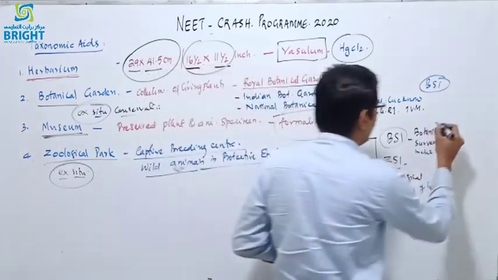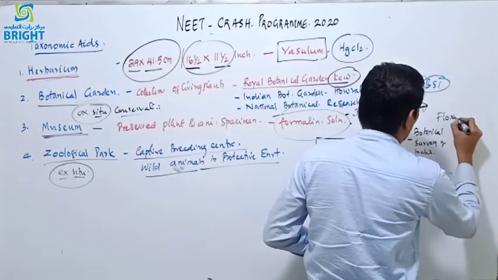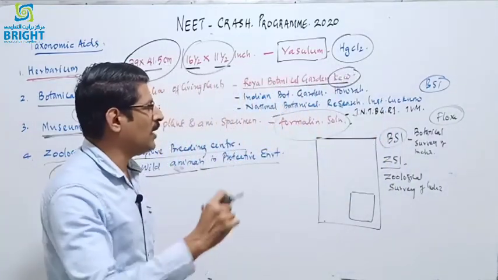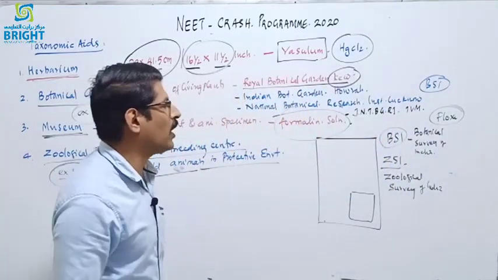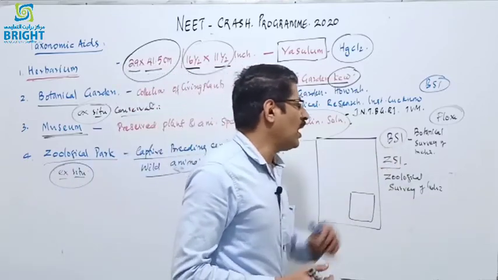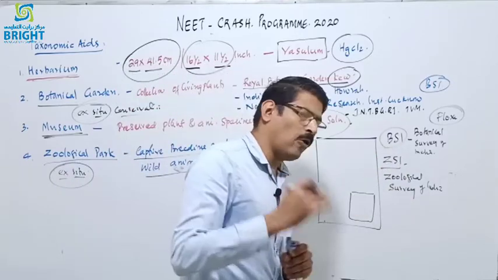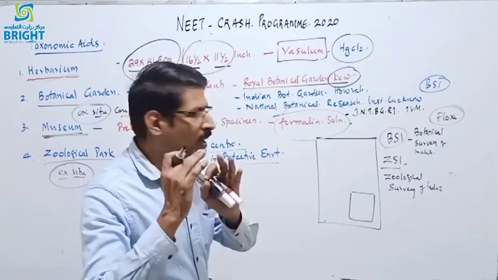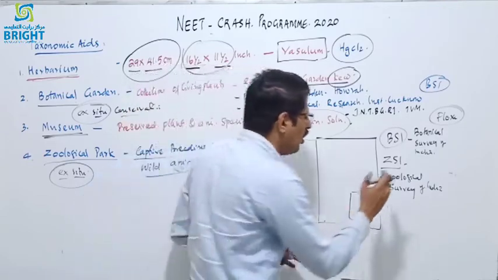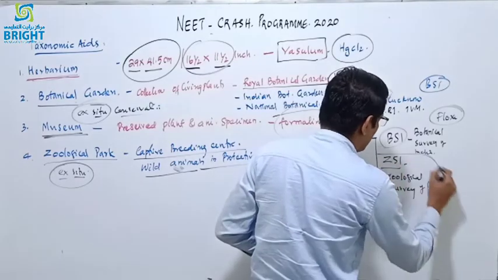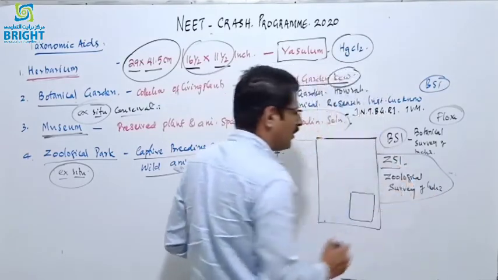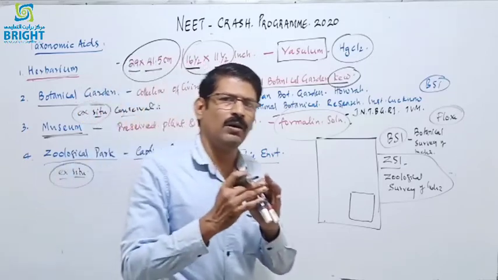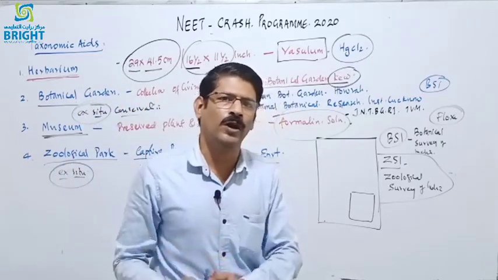So BSI is related to the study of flora, the diversity of plants: nomenclature of plants and publication of the flora. But faunal studies, animal nomenclature and animal classification, are related to the Zoological Survey of India. Both are Indian government agencies coming under the Ministry of Environment and Forest.